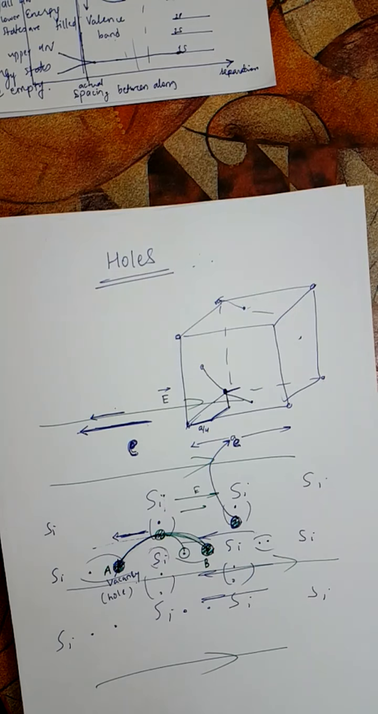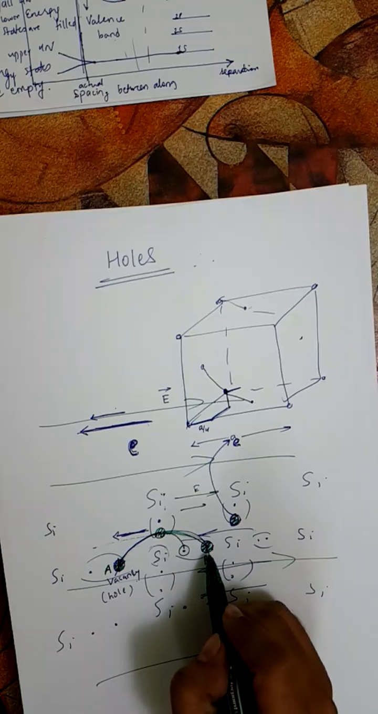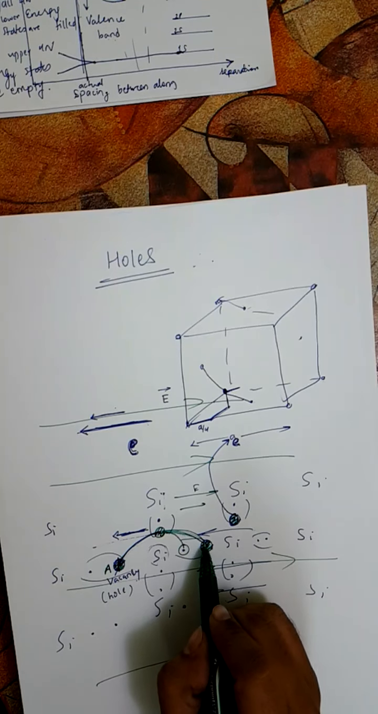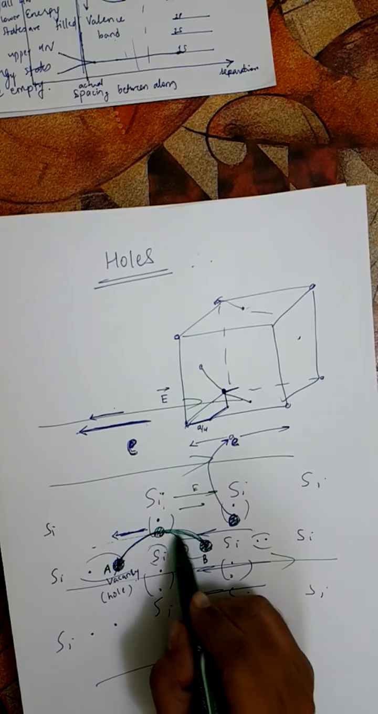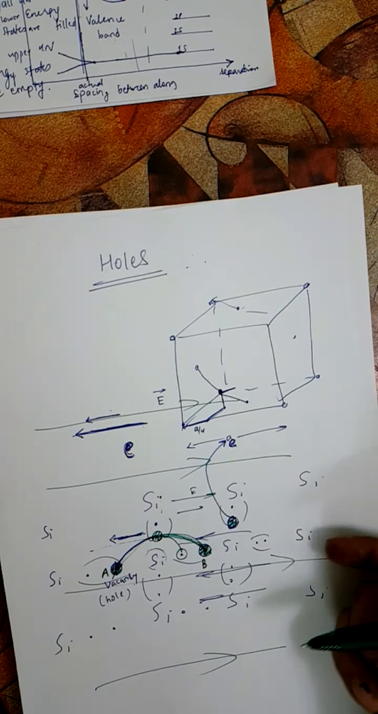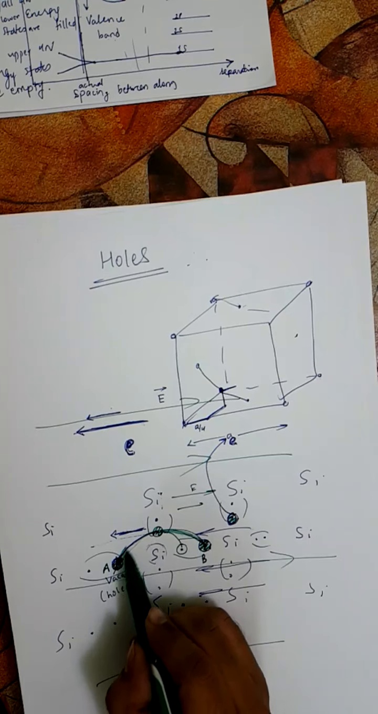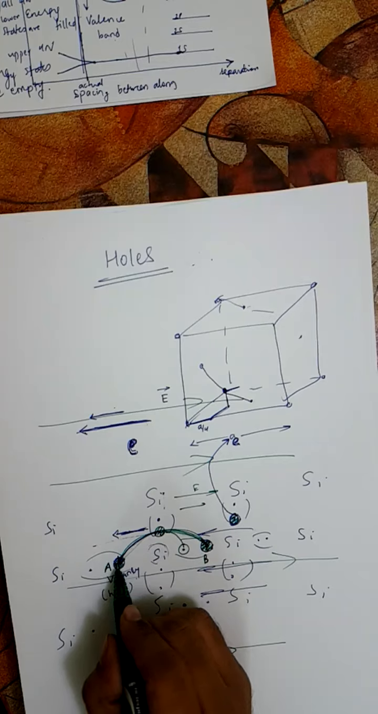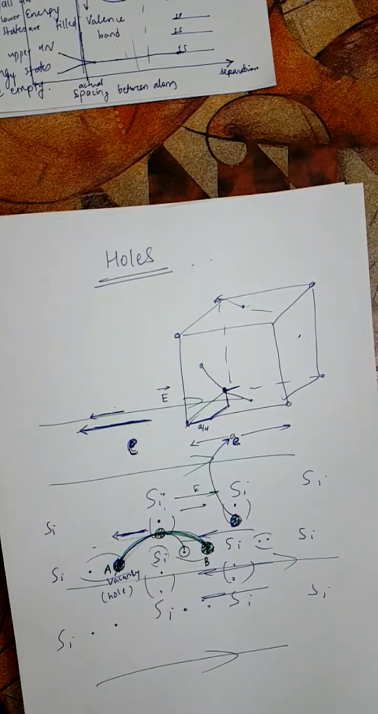So instead of saying that the negative charge has moved from this place to this vacancy, moving in the left direction, we can say that the positive charge has moved here. So we say that the vacancy has been transferred from here to here, and we say that this vacancy has a positive charge, and this vacancy having a positive charge is called a hole.